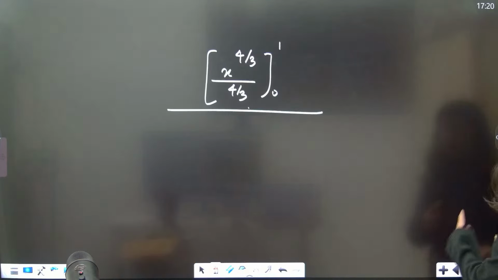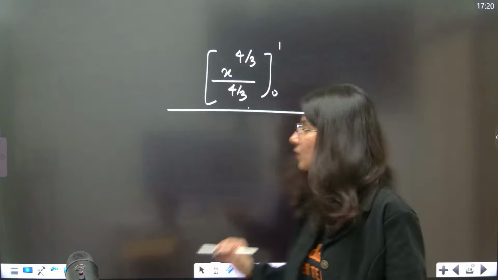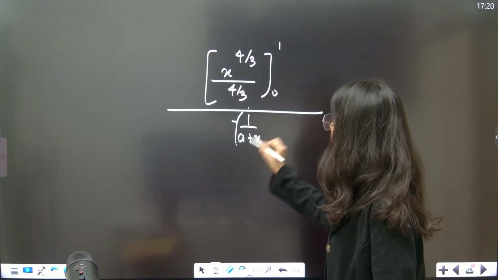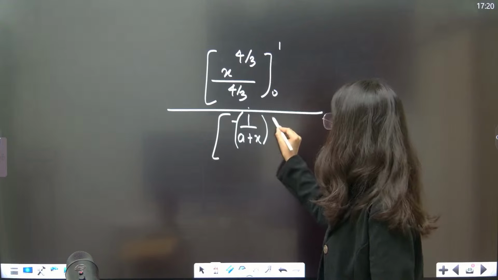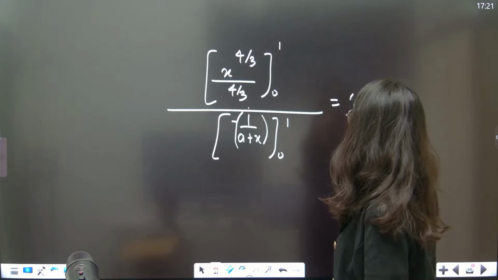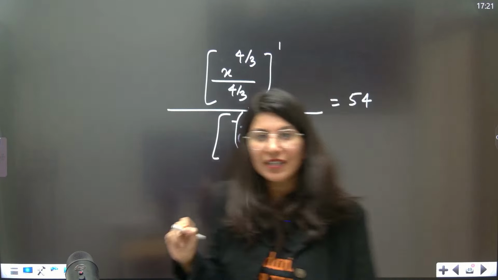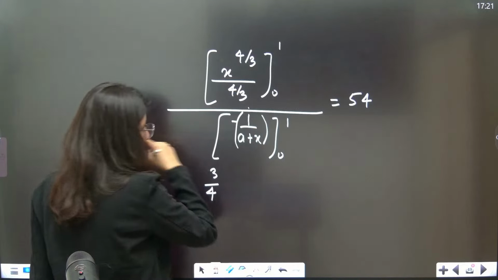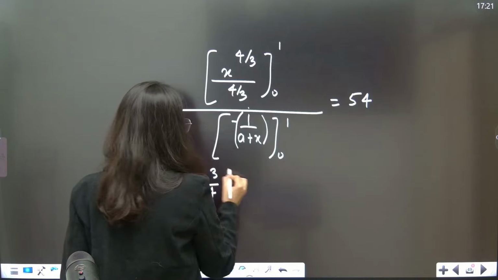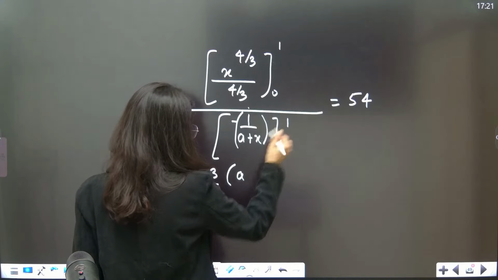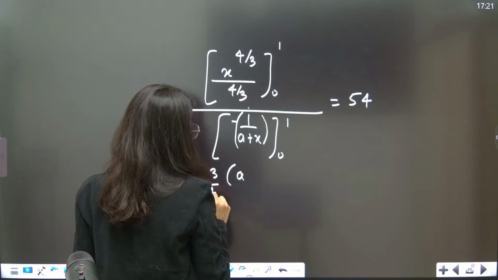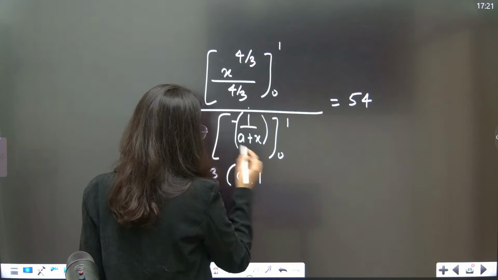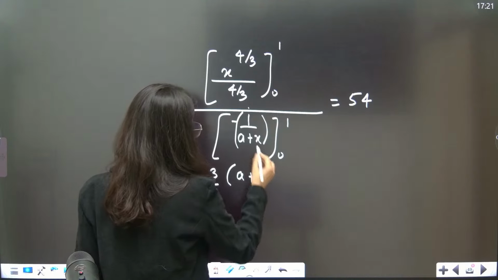Integration of 1 upon (a + x) whole square will become minus 1 upon (a + x), with upper and lower limits 0 and 1. This value will become 54. Solve it right away. So this is 3 by 4, and this is negative of (a + x). If you put 1, this is a plus 1. If you put 0, you are going to get minus a.